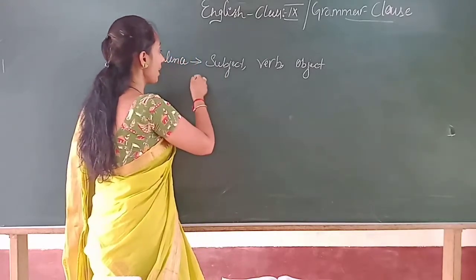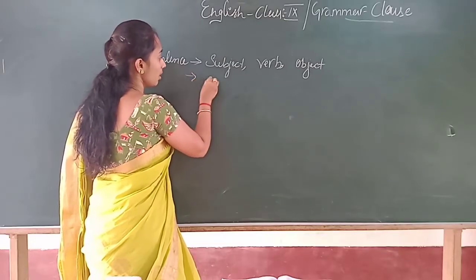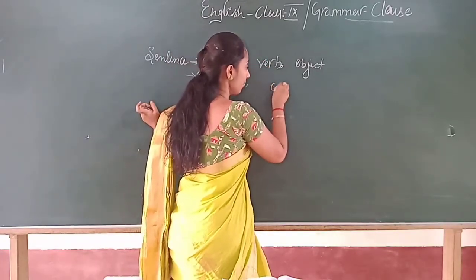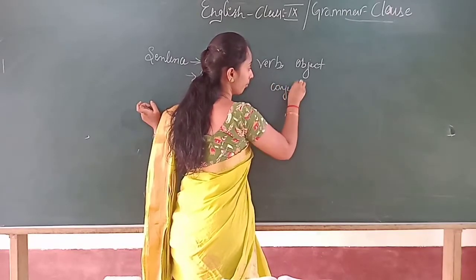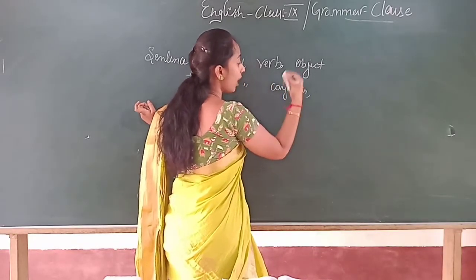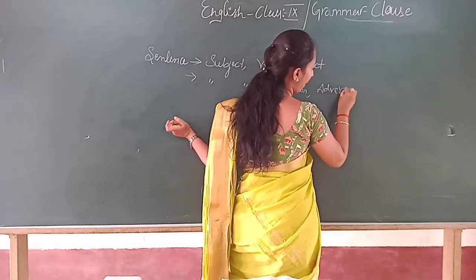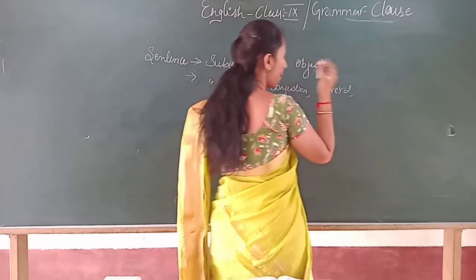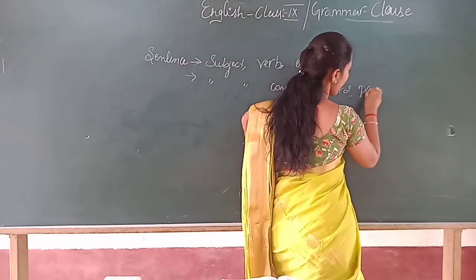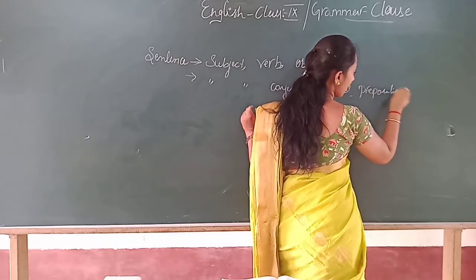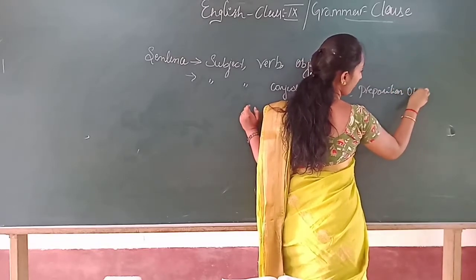Suppose my sentence includes subject, verb, along with the verb a conjunction, then an adverb and a preposition, then the object.